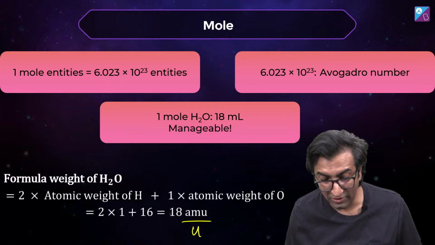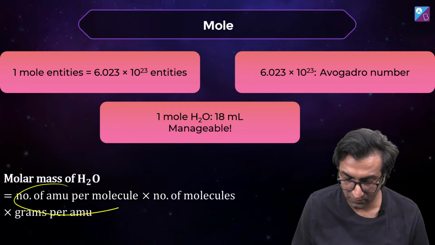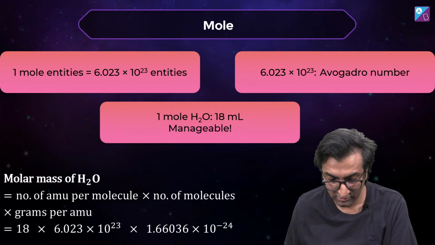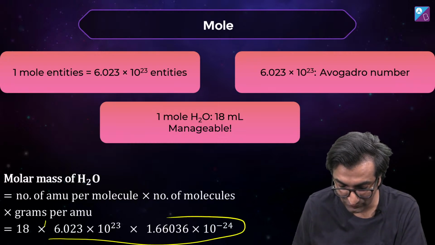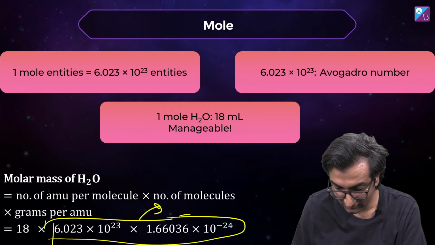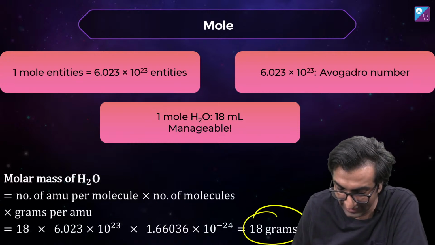Okay. What will the molar mass be? The same thing, you just write it in grams. Number of AMU particles and so on. Basically, just write 18 AMU, make it 18 gram. That's all, this is the whole calculation. This is just one. This big number, this small number is 1. So 18 gram.